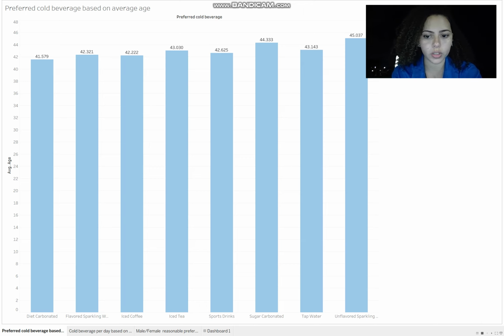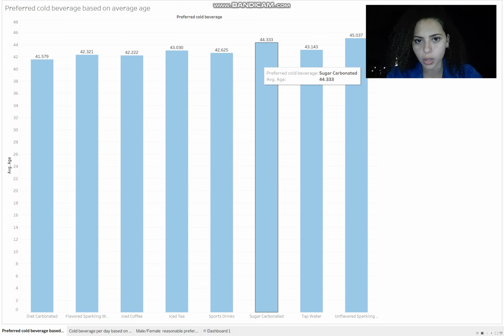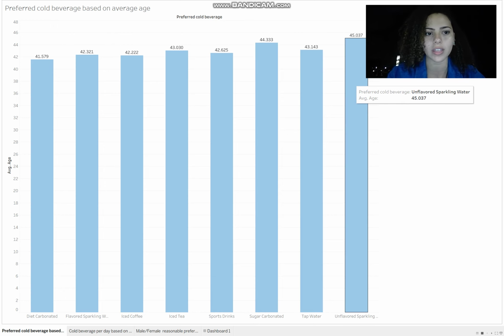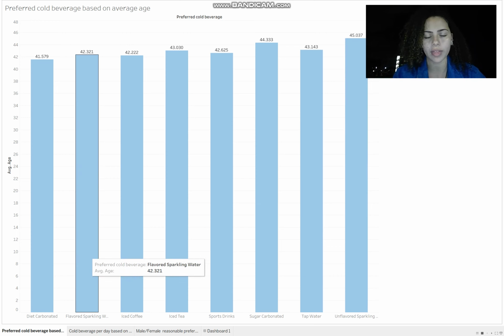Once we implemented this data, we can look at preferred cold beverages based on the average age. The leading group is 45 years, and their preferred one is unflavored sparkling water. The second leading is sugar carbonated water. What do they share? Both of them are carbonated drinks. So the older you are, the more you prefer unflavored sparkling or more carbonated drinks. That way marketing research can know who to target for their products.